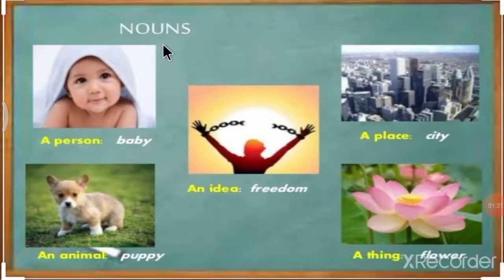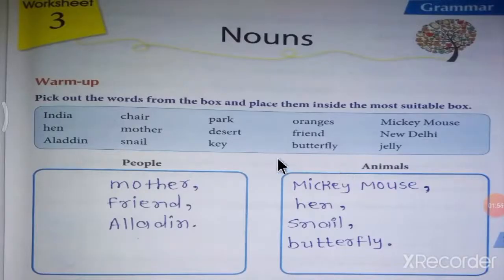So first let's start with the nouns. What is a noun? A noun can be a person, meaning a baby; an animal, meaning a puppy; an idea, meaning freedom; a place, meaning city; a thing, meaning flower. So these words can be nouns. Now let's see what a noun is according to your textbook.